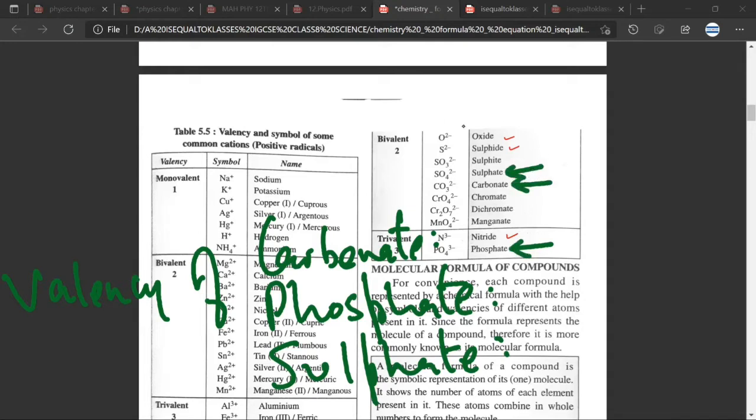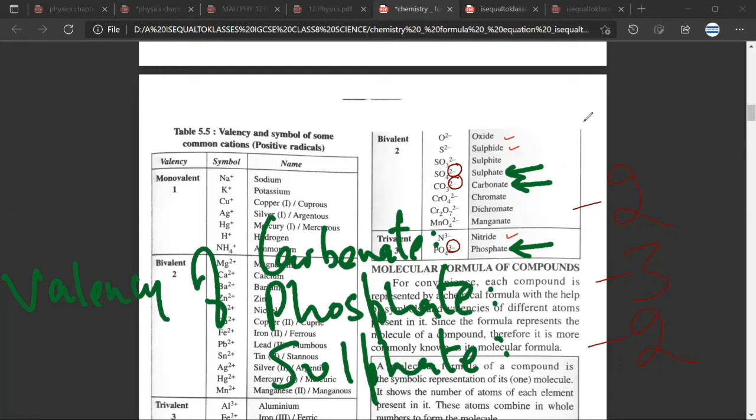So the valency is the combining power, and the combining power is this. Have you understood? Yes, sir. Or still there is a doubt? No, sir. So the valency of carbonate is -2. The valency of phosphate is -3. The valency of sulfate is -2. Any doubt till here? No, sir. So if there is a doubt, please let me know.